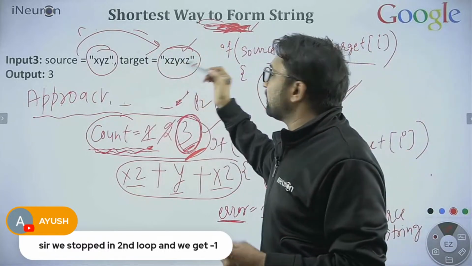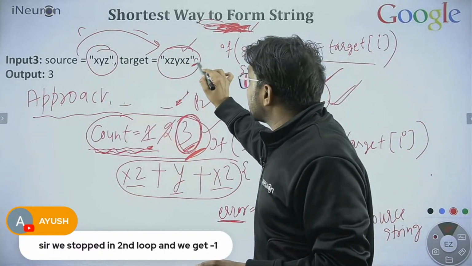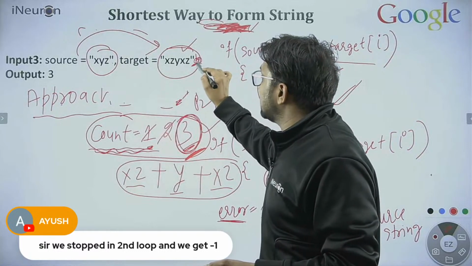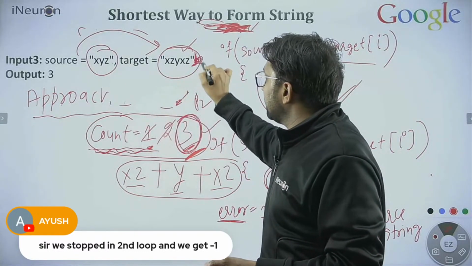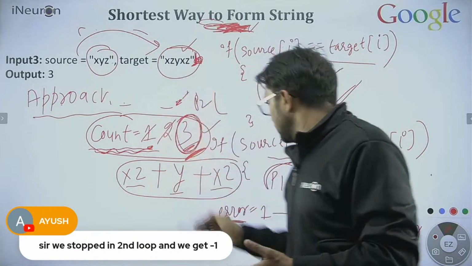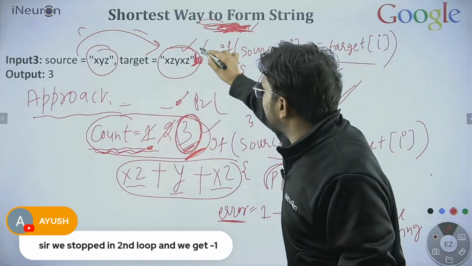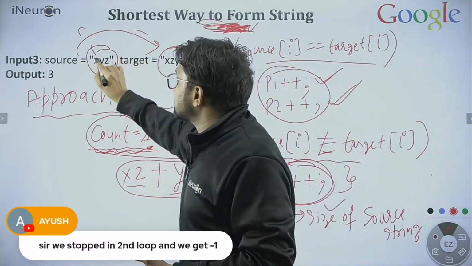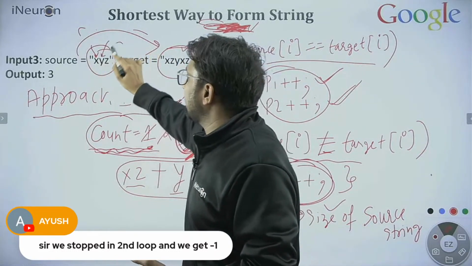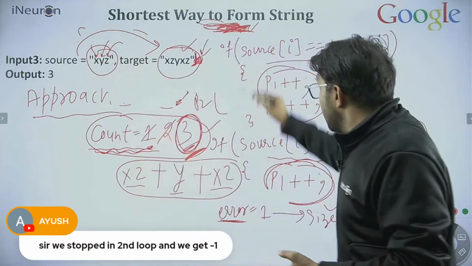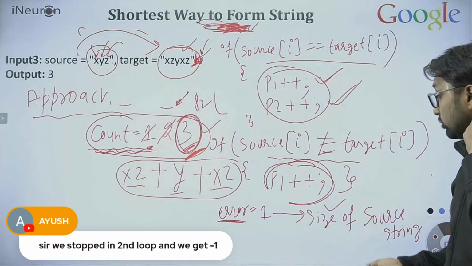So simply I'm trying to find out any character over here, maybe A, B, C, whatever, except X, Y, Z. If I have any character here, then I cannot generate this string. So simply you can see whenever you will be at the B and you will start searching here, X, that is not matching with X, that is not matching with Y, that is not matching with Z. In this loop itself, you can do that thing.